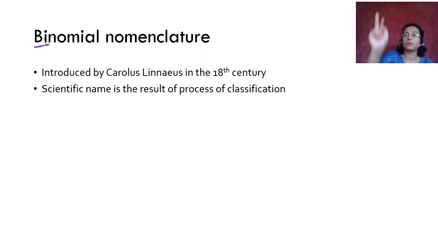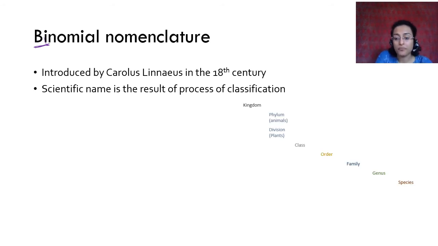It comes right from the beginning, right from the kingdom level. It has been classified, and then you finally reach the name that you saw. So you have this classification, right? You have kingdom, phylum or division. You have class, order, family, genus, species. This is how something is classified, right?